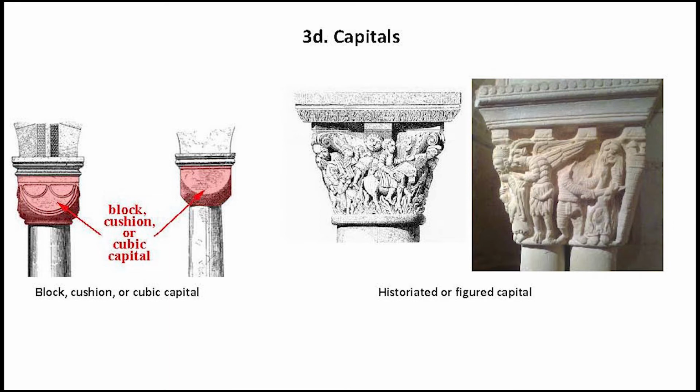Like in the example on the right side, on the left hand side of the historiated or figured capital duo, the image in black and white, you can see the acanthus leaves and the sculptures existing together on that particular capital.